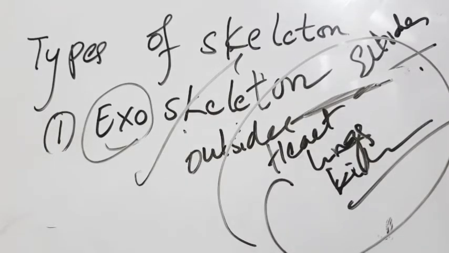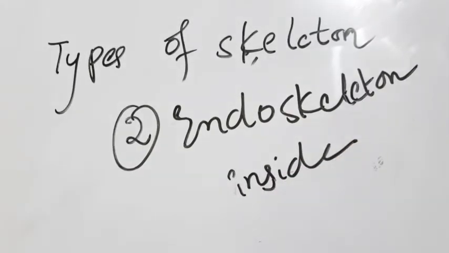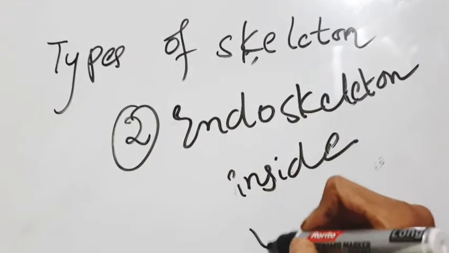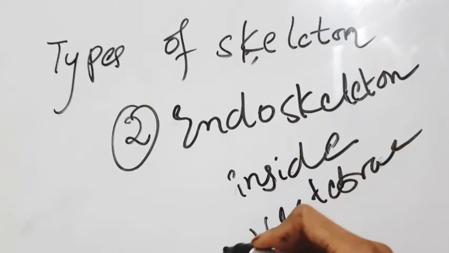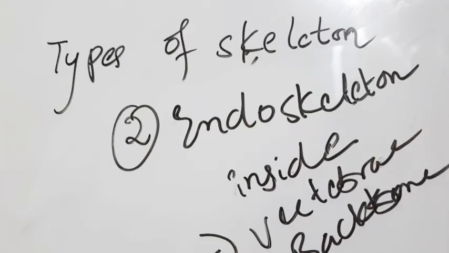Now next move on to the endoskeleton. Endoskeleton means what? From the name itself, it is present inside the body. Inside the body, the bones themselves will make the endoskeleton. Like we have vertebra, for example, the backbone. It is composed of the main body structure, and also of so many cartilage, notochord, all these body structures like bone structure all present inside, like pelvic, our backbone, all these are present inside the body, that is endoskeleton.